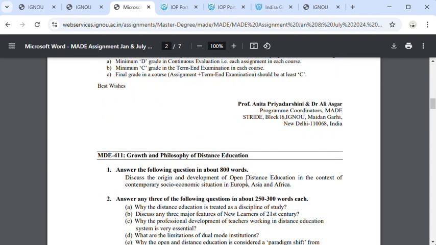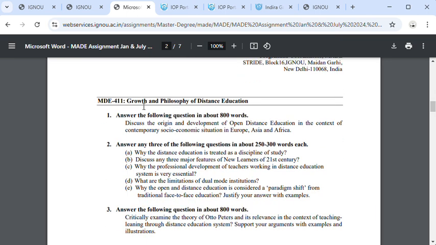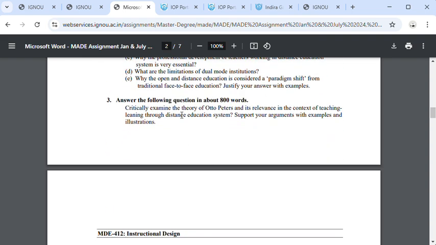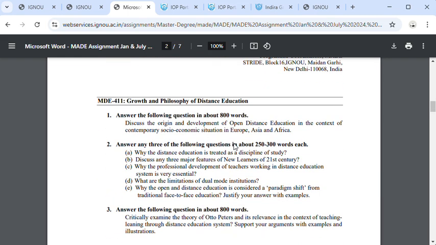Next, you can find your assignment for MDE 411, Growth and Philosophy of Distance Education. In these questions, some are to be answered in about 800 words, and the following questions in about 250 and 300 words. The next question is to be answered in about 800 words. All questions are compulsory to answer, friends.